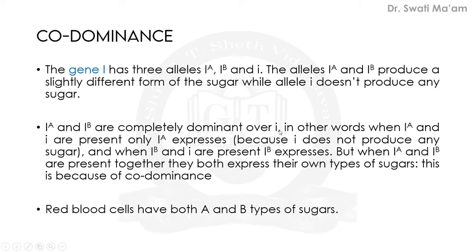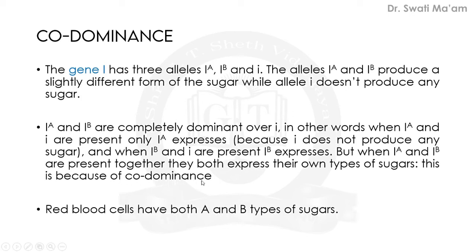In other words, we can say that when IA and small i are present, only IA expresses, because small i does not produce any sugar. Similarly, when IB and small i are present, IB is expressed. But when both IA and IB are present, then together they express their own types of sugar. So this is known as codominance.